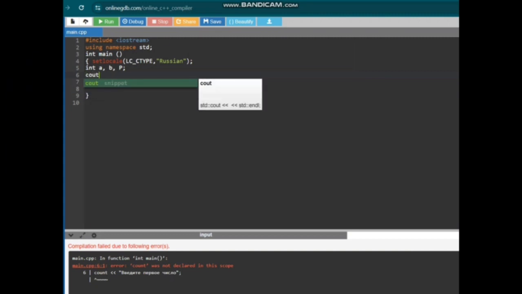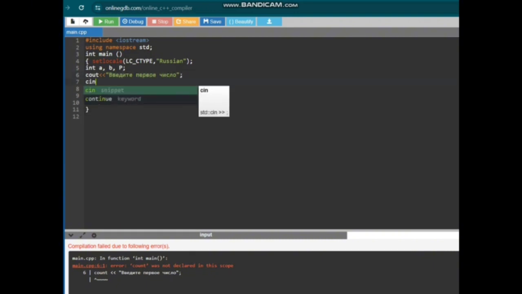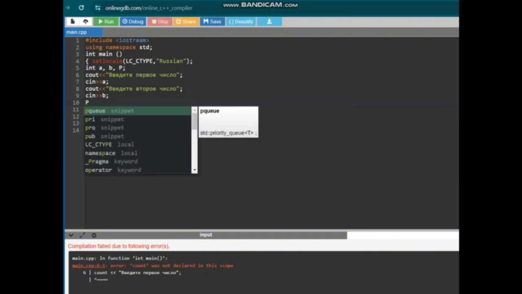cout enter the first number and cin value a. This means that the program will first output the message, enter the first number, and after we enter a value, that number will be entered. Then we will repeat the same thing with the value of b. Next, we need to write the operation. In this case, we will write the multiplication operation.